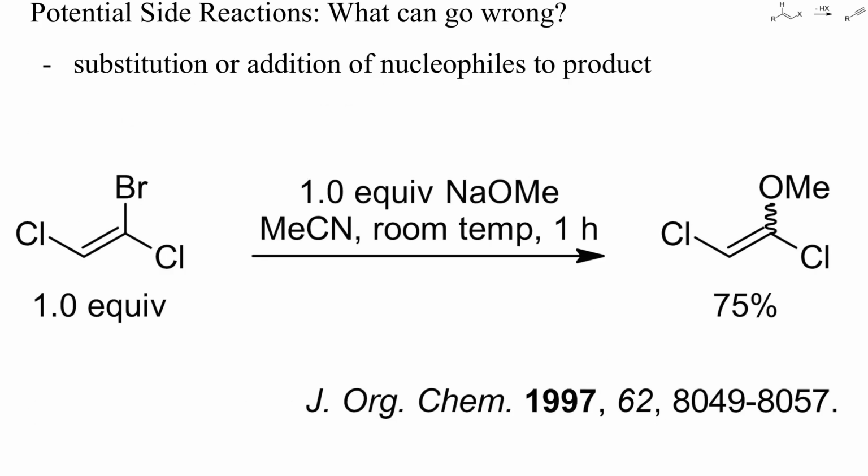Let's check some side reactions. One potential problem is the addition of nucleophiles to the alkyne, and strong bases are often good nucleophiles. Here, for instance, instead of dichloroacetylene, mostly a vinyl ether resulted. This can be avoided by higher reaction temperatures or less nucleophilic bases, for instance sodium or potassium hydroxide.